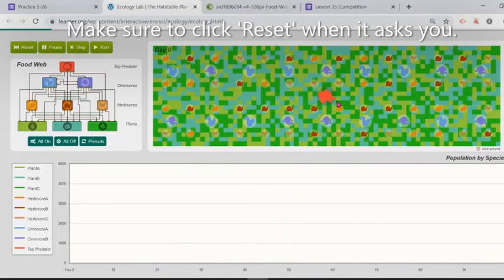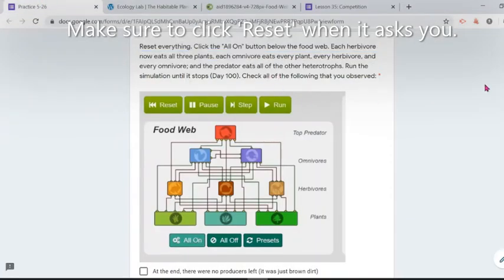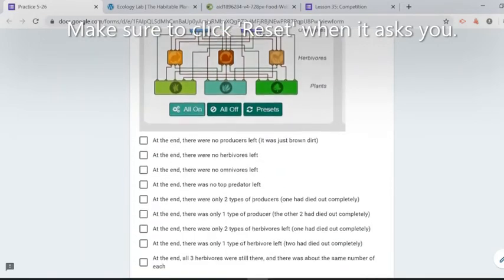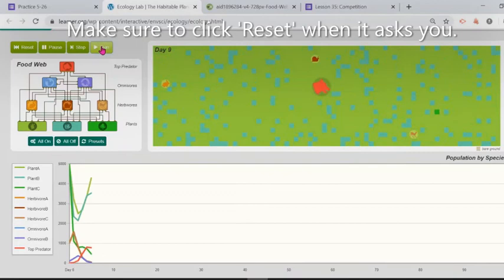Okay, we have the predator in the middle. And you're gonna see in the lesson why we only have one predator. You're gonna see why it is that we only have few predators in ecosystems. All right, after that, I think we're pretty much set. We just need to click run. There is no prediction, so we're gonna click run.